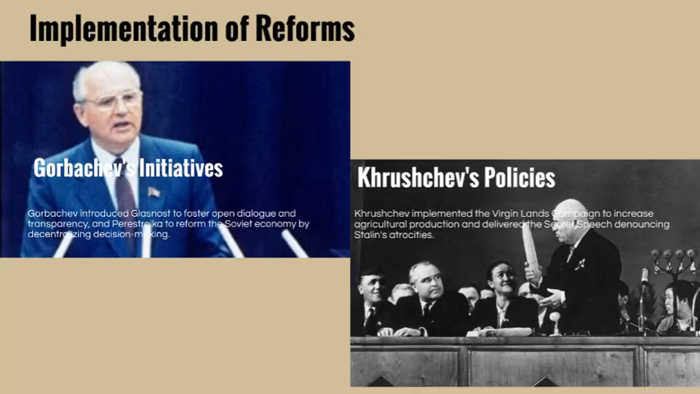Then Khrushchev's agricultural reforms aimed to increase food production. The Virgin Lands campaign involved farming on unused lands. It had mixed success with some good harvests but also many problems.